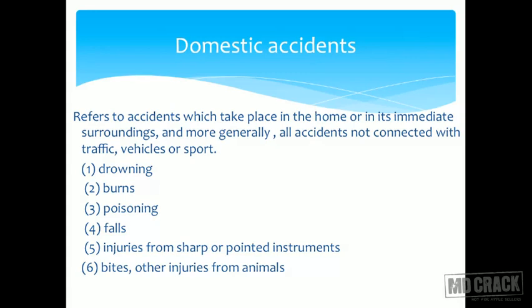Domestic accidents. Again, a second important category as far as accidents is concerned. Domestic accidents are defined basically as those which happen in the domestic domain, which are not road accidents, which are not industrial accidents. So basically what remains is the domain of domestic accidents.